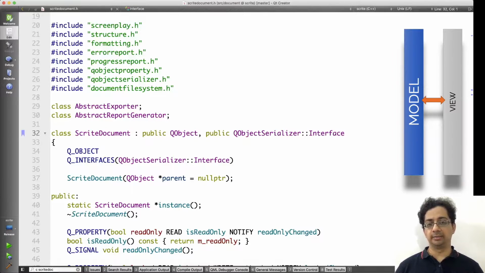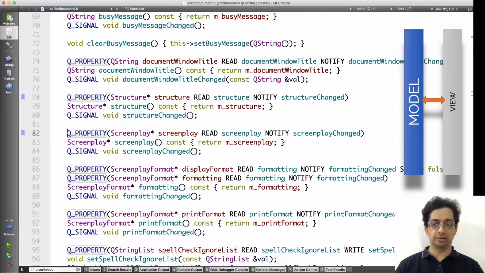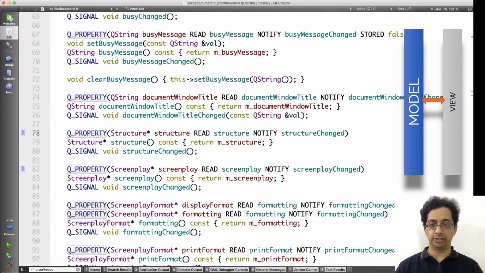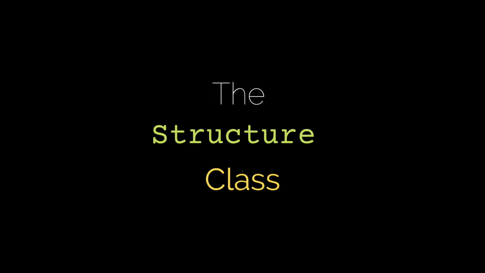Scrite document is the main document class. It is through an instance of this class that we can access the structure and screenplay. There are two properties called structure and screenplay. Through the screenplay property, we access the screenplay, and we've already looked at this class before. Through the structure property, we can access the structure of the Scrite document.